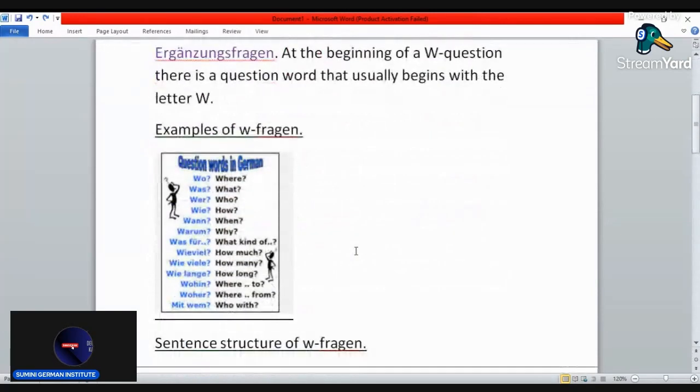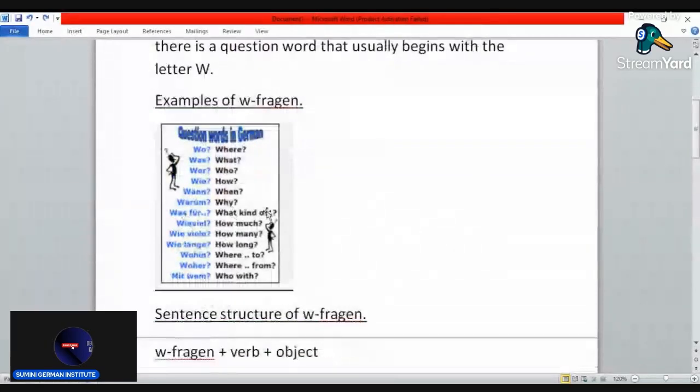So examples of W-FRAGEN. We have wo, where; was, what; wer, who; wie, how; wann, when; warum, why; was für, what kind of; wie viel, how much; wie viele, how many; wie lange, how long; wohin, where to; woher, where from; mit wem, who with.